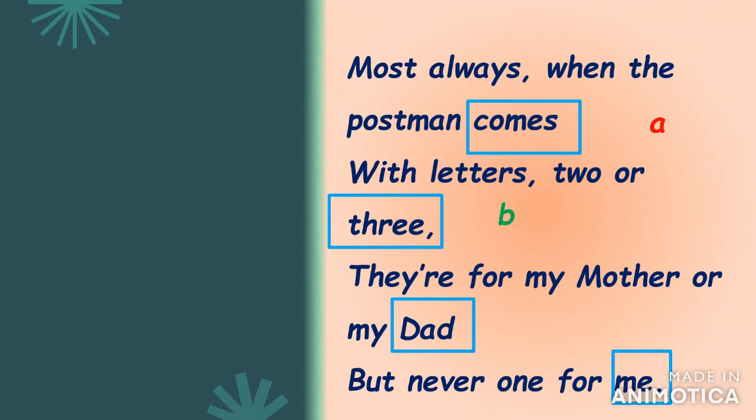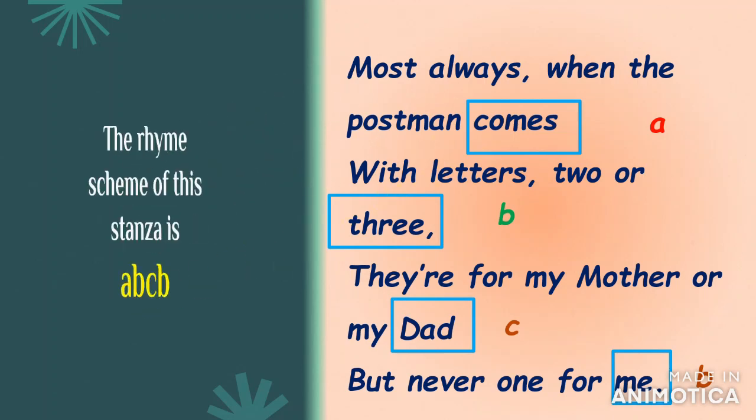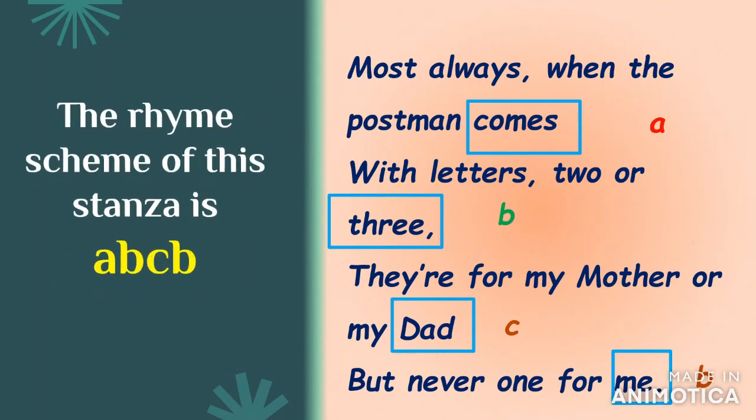Third line, it's dad. Dad doesn't rhyme with comes or three. So we give it a totally different name, that is C. And the last line has got the word me. Now me doesn't rhyme with comes, but me rhymes with three. Three, me. The E sound is repeated there. So it will get the same letter as three, that is B. And hence we can say that the rhyme scheme of this stanza is A, B, C, B.